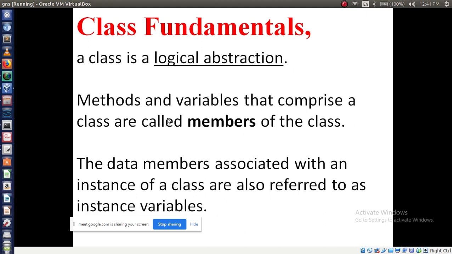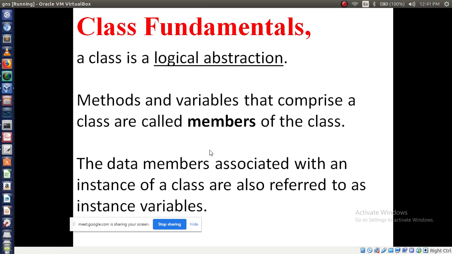Class is a logical abstraction. We can also call class a logical abstraction, not a physical abstraction, a logical abstraction. Methods and variables, listen, methods and variables that comprise a class are called members of the class. So in previous examples we have seen int, MCA, then string name, right? These all are variables. These variables are members of the class. Class you have given name, MCA or AITM. In previous examples we have given like that, right?